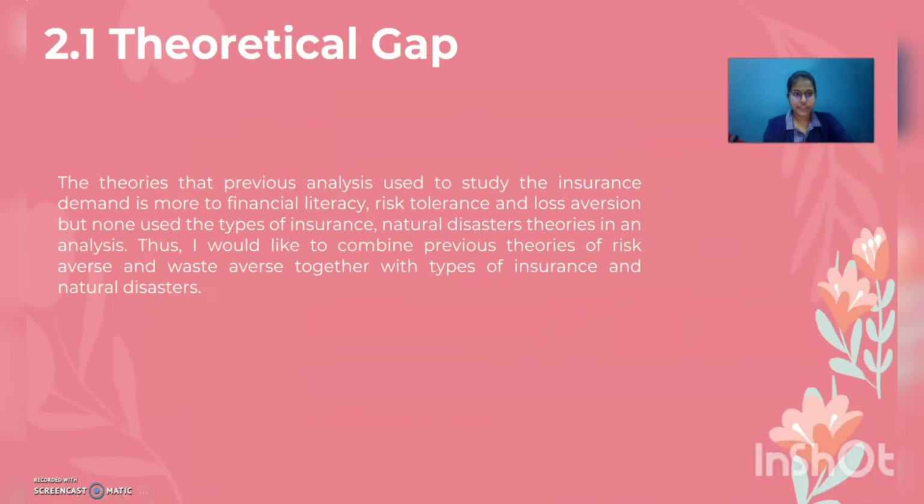Next, for the literature review, the theoretical gap. The theories previously used to study insurance demand relate more to financial literacy, risk tolerance, and loss aversion, but none of them use the type of insurance and natural disaster in the analysis they have made. So I would like to combine the previous theories of risk averse and waste averse together with the type of insurance and natural disaster in my research.